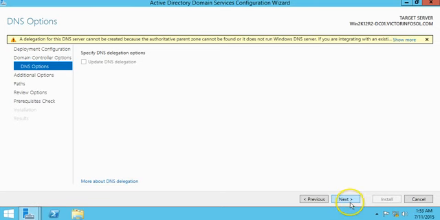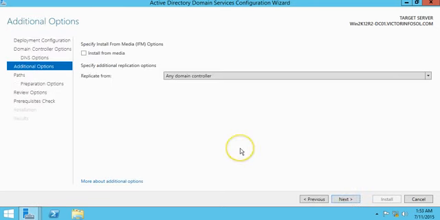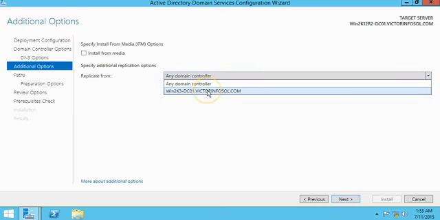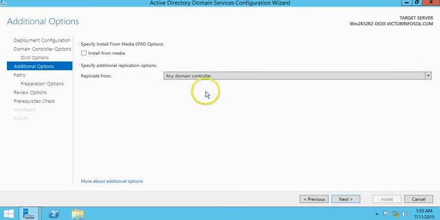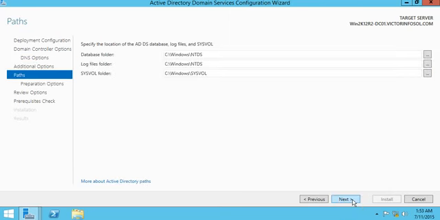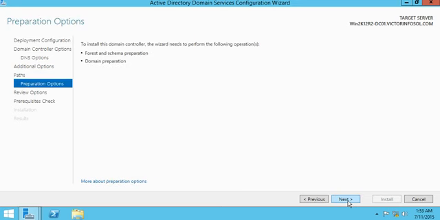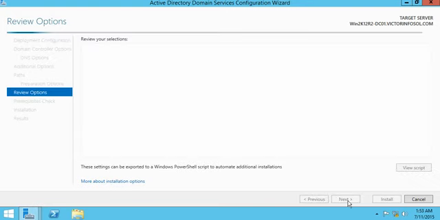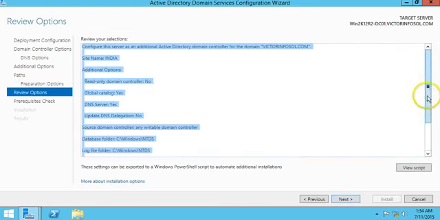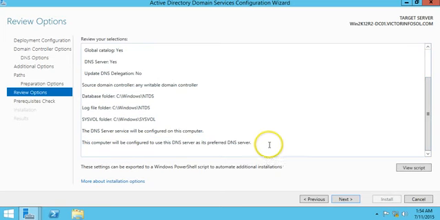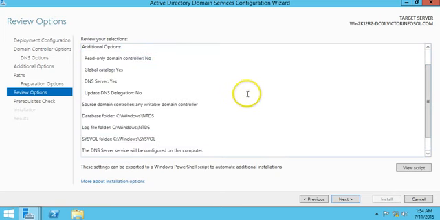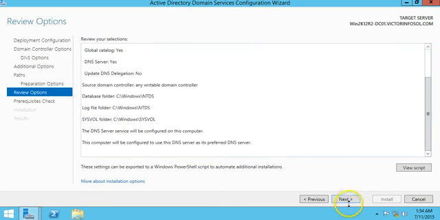and DNS option, no problem, click next, and replication from any domain controller. I have only one domain controller, so no problem, we can go with the any domain controller option actually. And this is the database folder, log volume and sysvol folder, no need to change. Click next, and I'm going to click by default next, and these are the settings that are affected on my domain controller that I am going to create. So click on next.